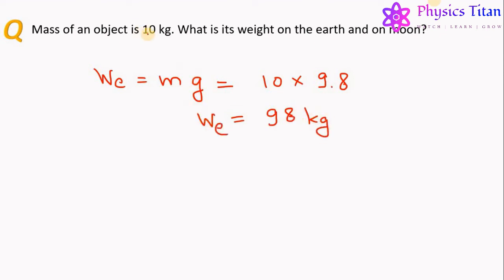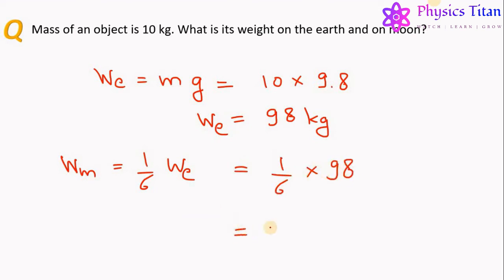So the weight of the object of mass 10 kg on Earth is equal to 98 kg. Now we studied that the weight of an object on Moon is 1 by 6 times the weight of the object on Earth. So the weight of this object on Moon will be 1 by 6 times 98, which is equal to 16.33 kg. So this is the weight of the same object on Moon.